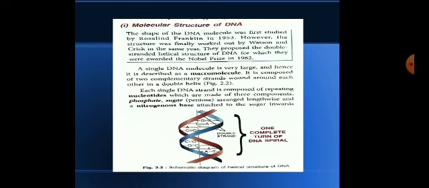First is phosphate, then a pentose sugar, arranged lengthwise, and a nitrogenous base is attached to the sugar, joined by hydrogen bonds. The red and blue strands are made up of phosphate and sugar, and in between you can see G, C, A and T. These are nitrogenous bases.